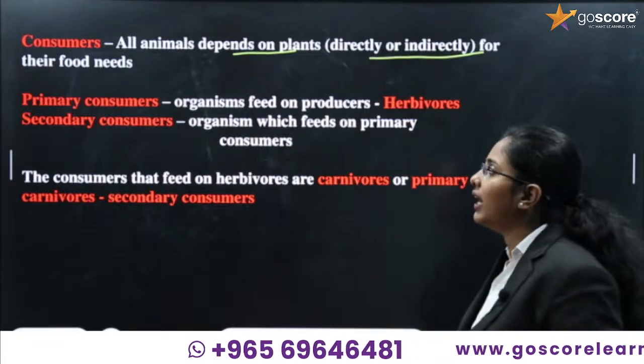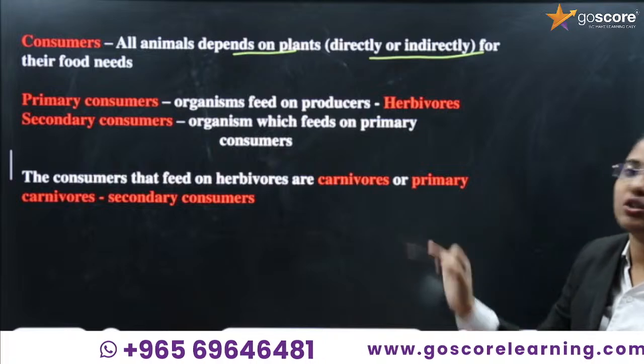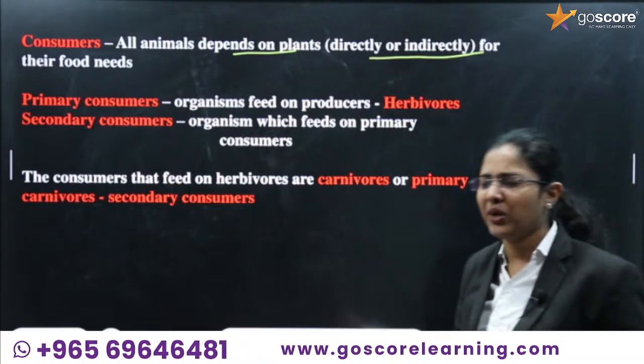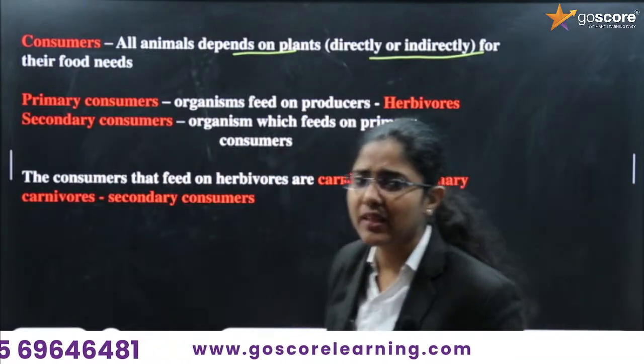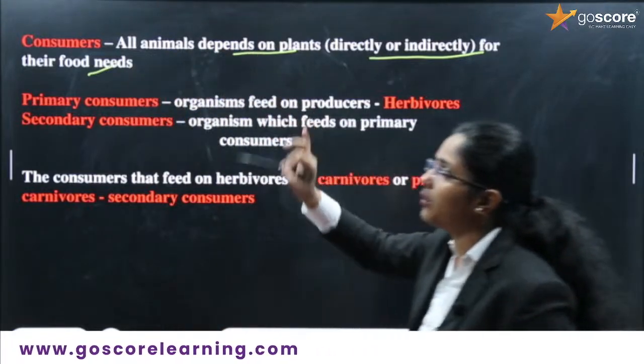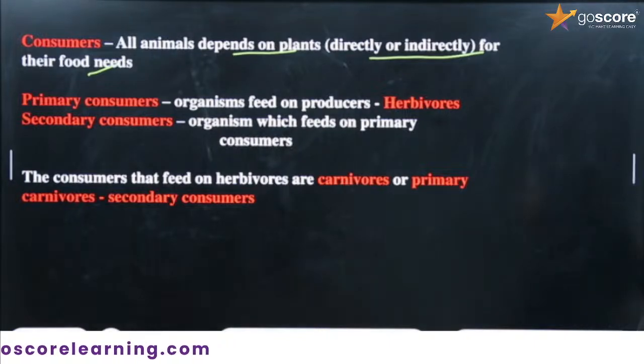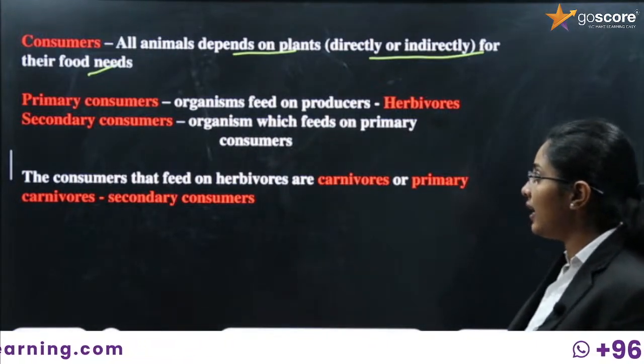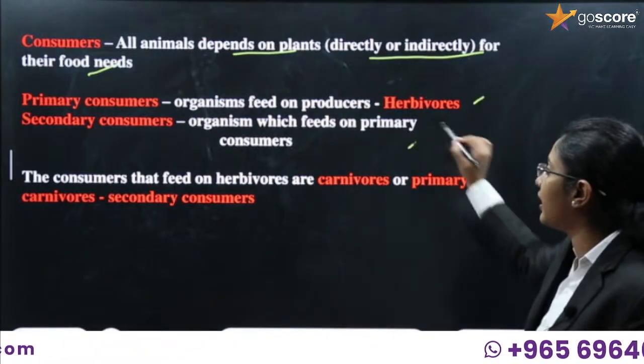We consider them consumers. Why are they depending upon the plants? They depend upon the plants for their food needs. So we can say there are primary consumers and secondary consumers.